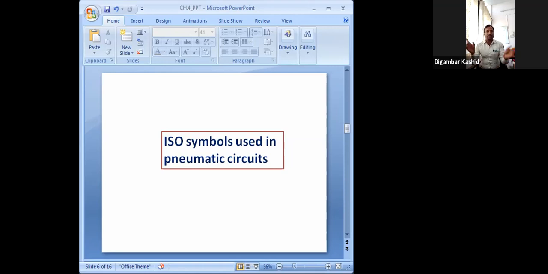In the design or circuit diagram, we are not drawing the actual schematic diagram of any part. For example, a check valve: we are not drawing its schematic, we are showing its standard ISO symbol. So you should know all the symbols. Many of you already attended my earlier lecture, but some students have not attended or may have missed it, so for them this lecture will also be a repetition.